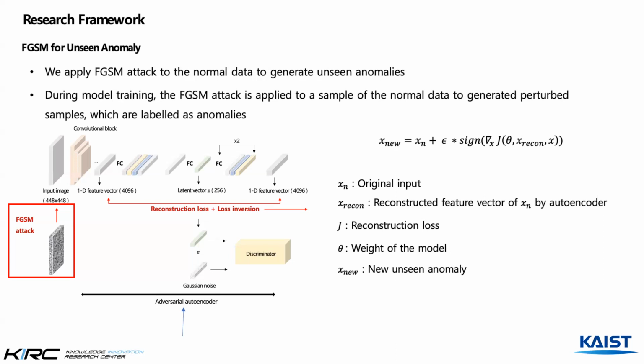Of course, there are other methods to add noise, such as Gaussian noise. However, in the case of Gaussian noise, which is commonly used for attack, two parameters, mu and sigma, must be optimized. However, FGSM can be optimized faster because there's only one parameter, epsilon. In the model training, the attack is applied directly to the input image, and when performing one epoch, the model is trained on the original data and then on the perturbed samples made by FGSM.